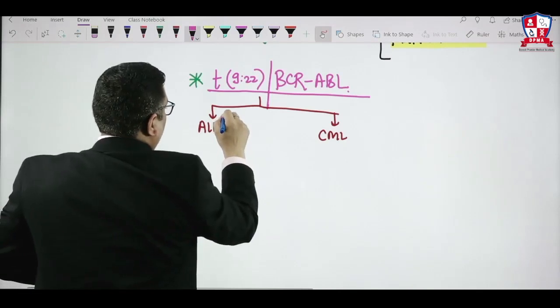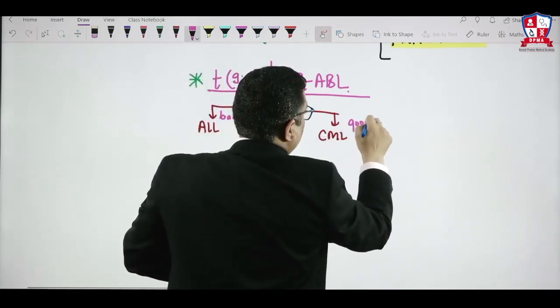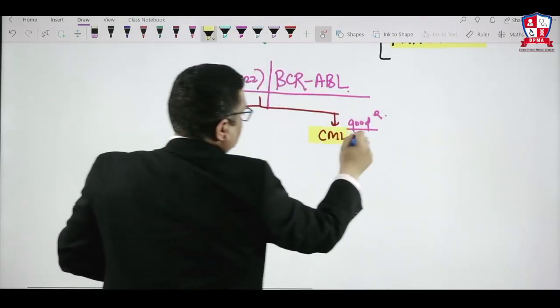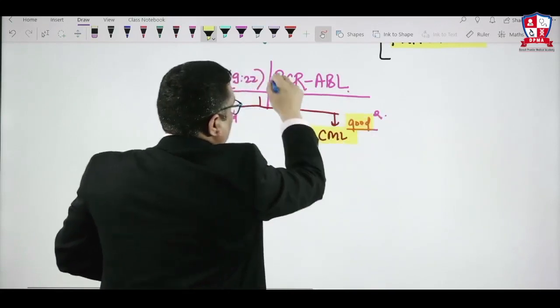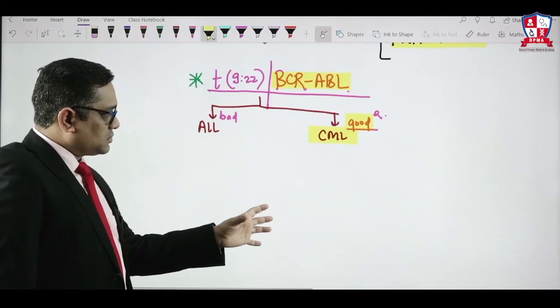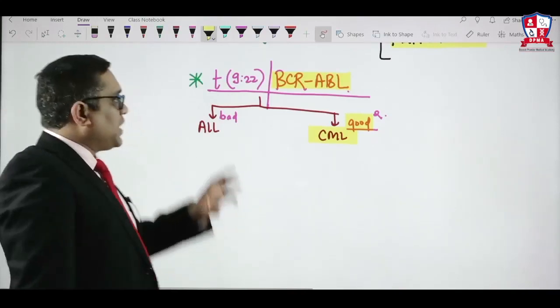What I have said, in ALL it will be having bad prognosis, in CML it will be having good prognosis. This was the question in All India 2015, right? So that was the question. CML, BCR-ABL or Philadelphia chromosome is good prognostic, right? So this was the question in All India 2015.